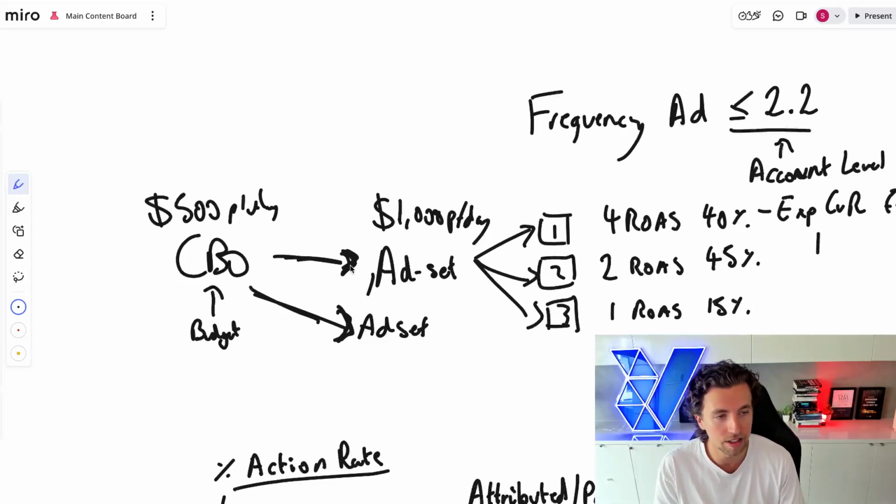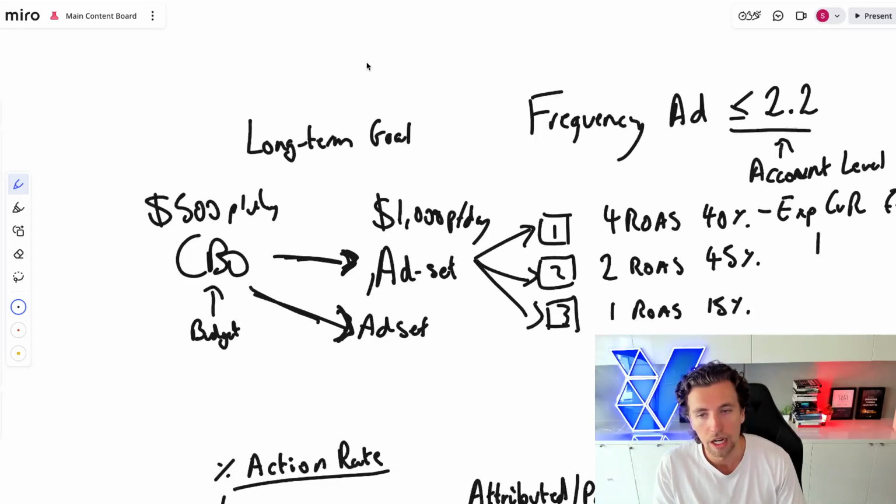You'd see a slight bit of bad performance here, and it would just throw the budget into the other ad set, and then it would just throw it back into the other ad set. And so it's also using long-term goal orientation as well to be able to balance the short-term changes. And so it's looking long-term and then adjusting the aggressiveness of the reinforced changes in real time to be able to deliver a daily or a weekly result.